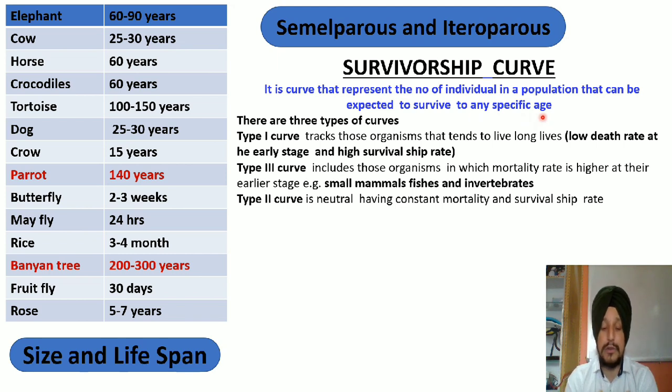कि किस ग्रुप के कितने ऑर्गेनिज्म कितनी देर तक सर्वाइव करते हैं और कितनी एज तक सर्वाइव करते हैं, वो रिलेशनशिप हमें बताता है सर्वाइवरशिप कर्व। And according to the survivorship curve, we have three different types of the curve that are obtained by several statistical data based on several researches.